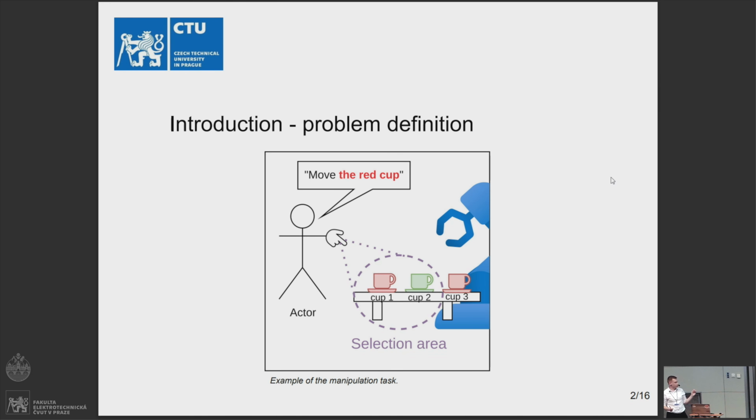The same is true with gestures. Gestures are really intuitive for us, as we are showing to some object, but they are not so precise. So we have to merge them.